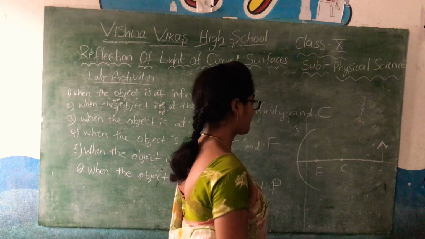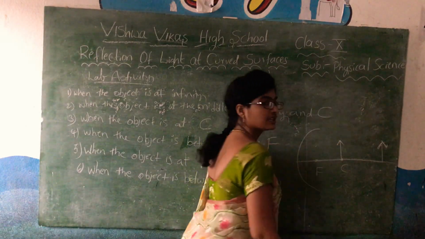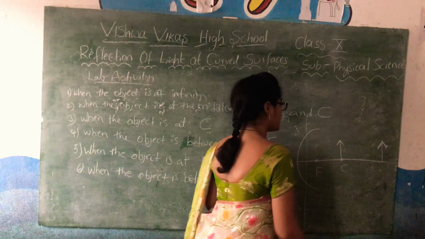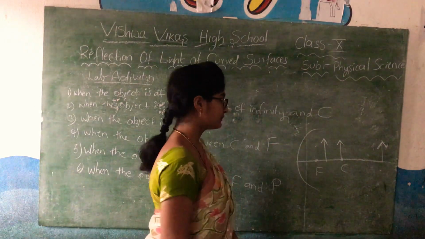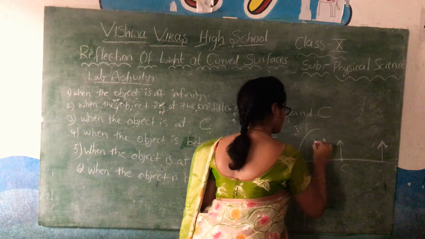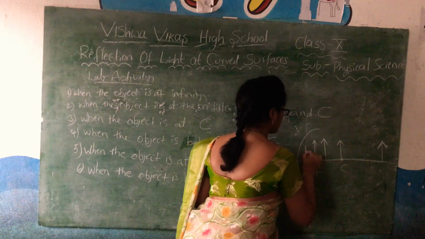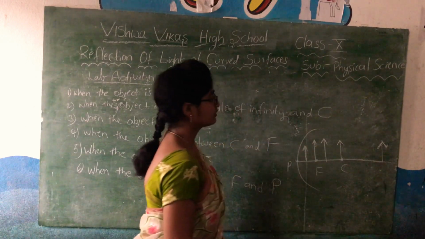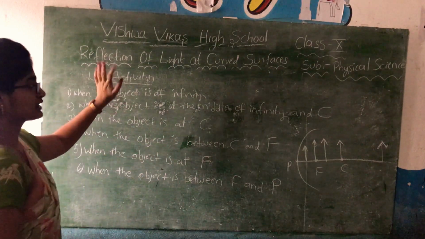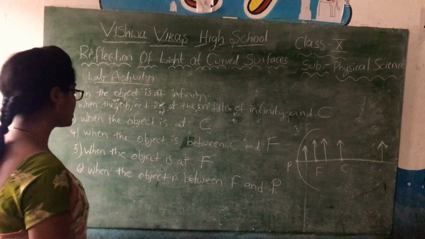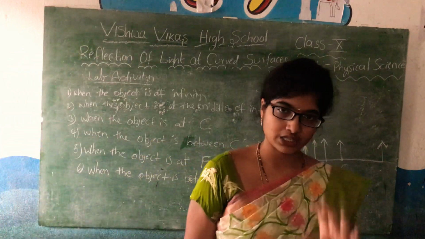Next case is when the object is at the center of curvature, then between the center of curvature and the focal point, then at the focal point, and then between the focal point and the pole. So 1, 2, 3, 4, 5 and 6 with infinity. So we are going to study 6 positions of the object.